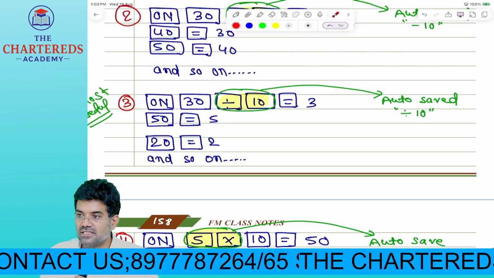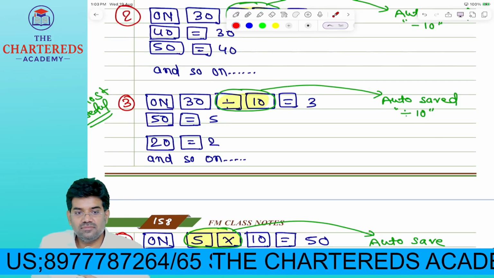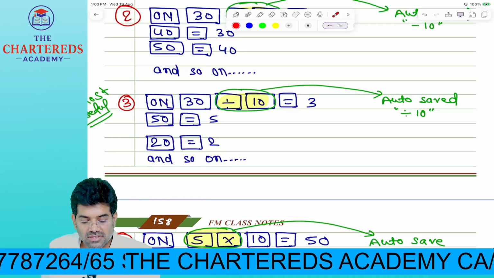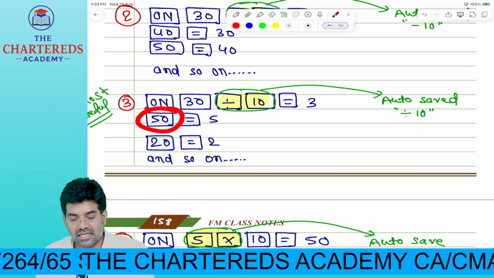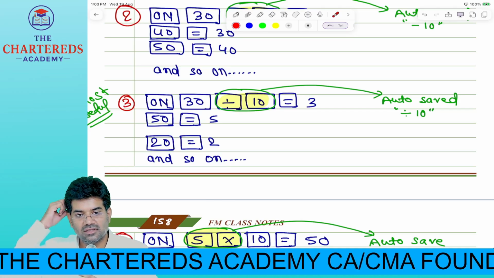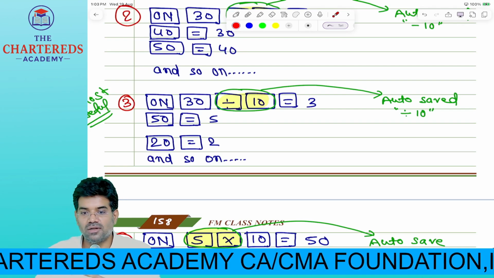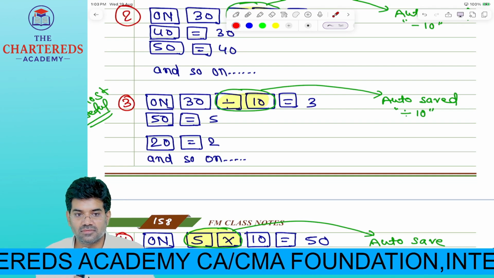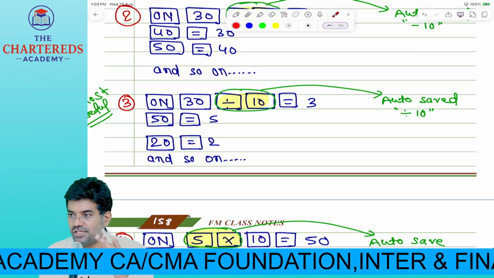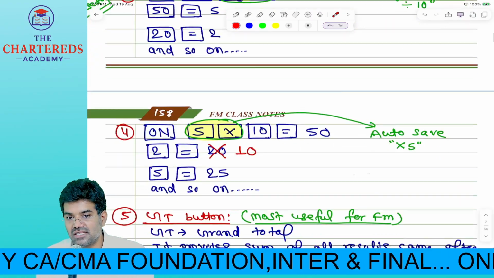The same we can use for division also. Check this. All clear? First 30 divided by 10. So divided by 10 is auto saved now. Now you want the answer for 50 divided by 10. Just press 50 equal to, how much did you get? 5. 20 equal to, are you getting the answer? Plus, minus, division work this way, but multiplication is different.